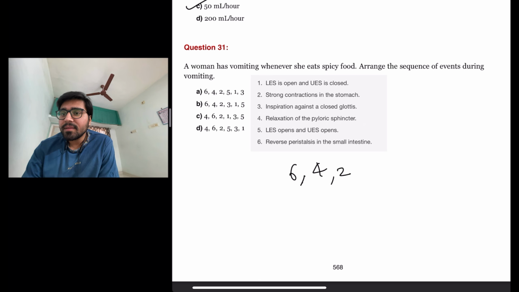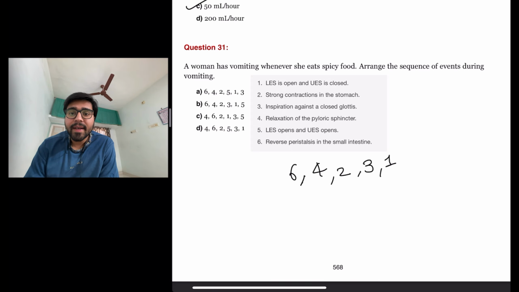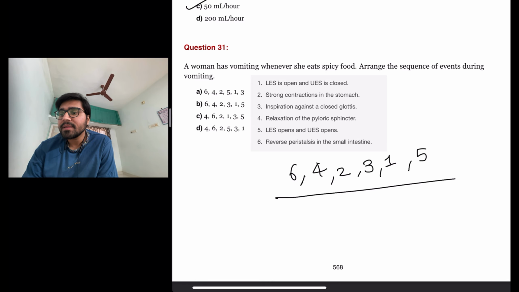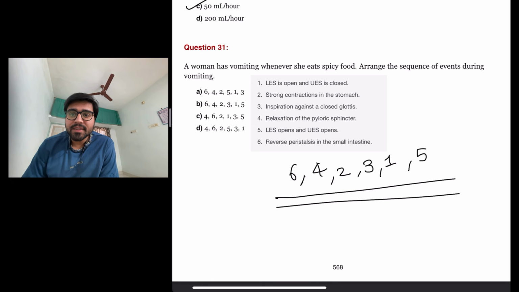Then inspiration against a closed glottis happens. Then lower esophageal sphincter is open and upper esophageal sphincter is closed. And then lower esophageal sphincter opens and upper esophageal sphincter opens. Okay. So the answer here is 642315. The answer is B.